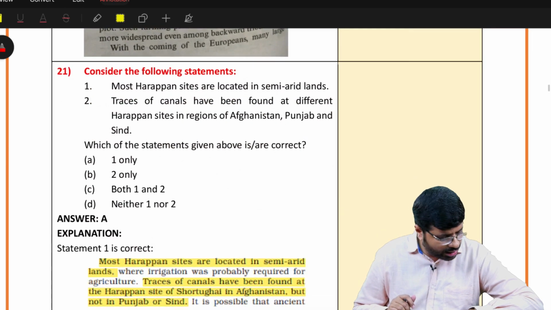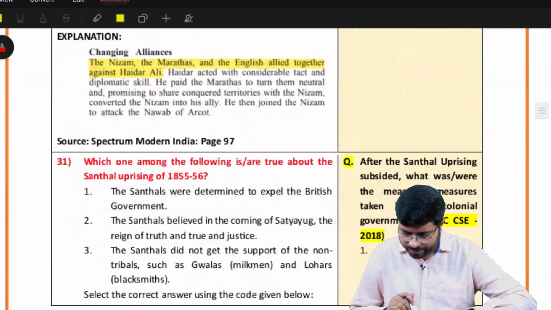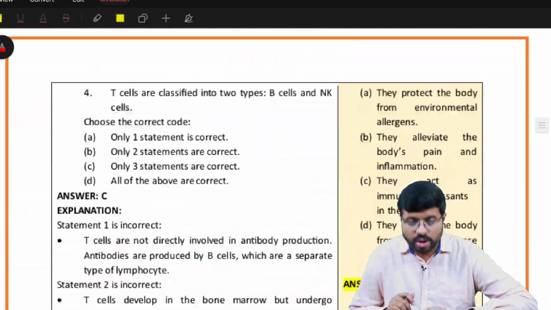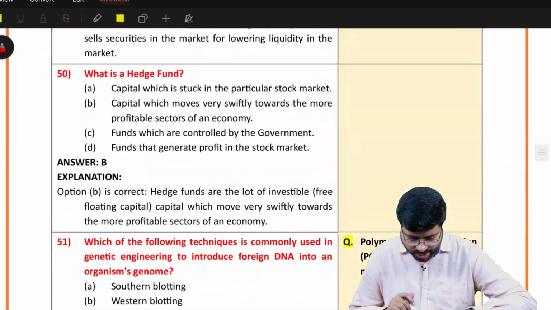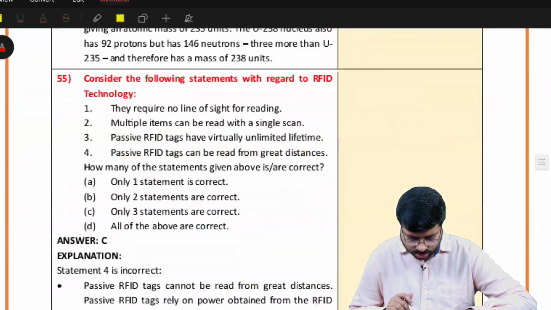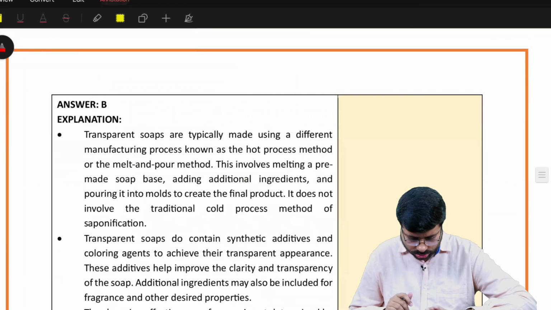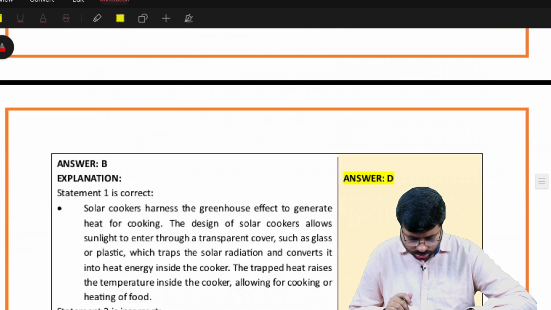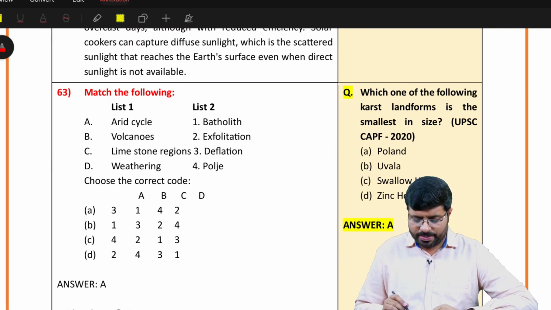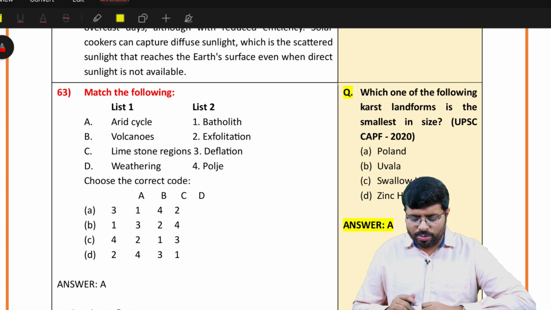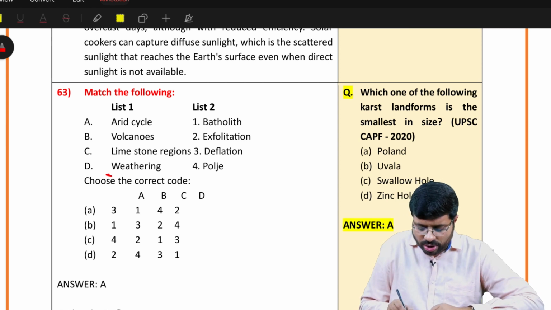Okay. Then next, question number 63. So if you see question number 63, you see this: match the following with respect to things. Now what basics do you know? The moment you see such kind of questions, you might once again fear, I don't know this topic, I haven't prepared. But basic ideas: weathering means what?